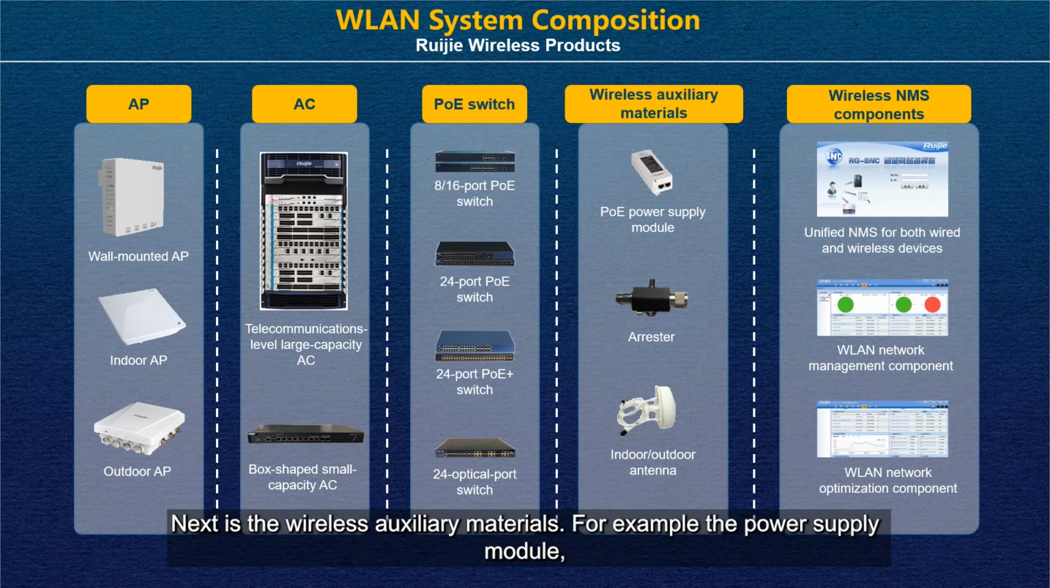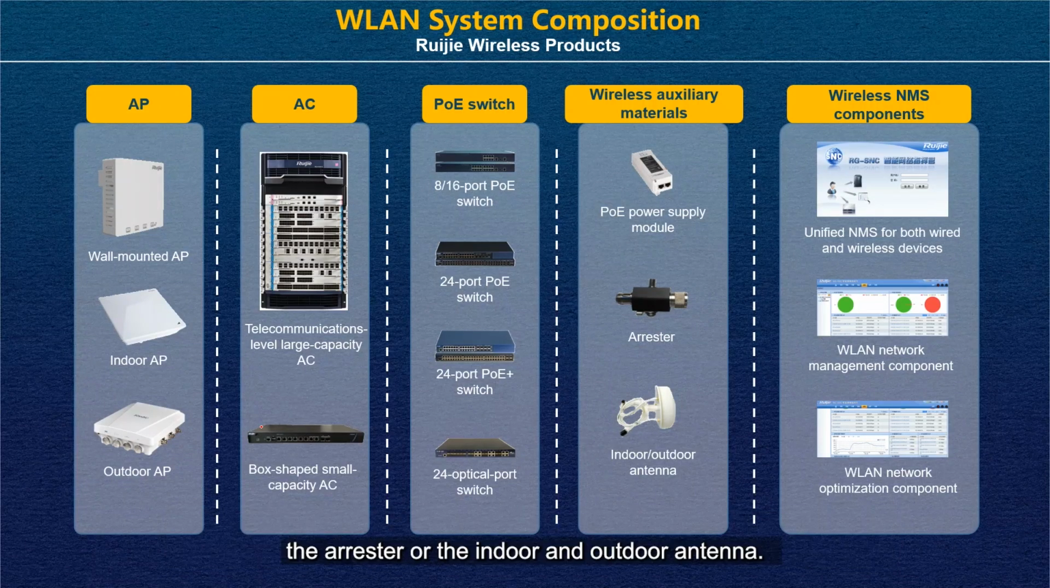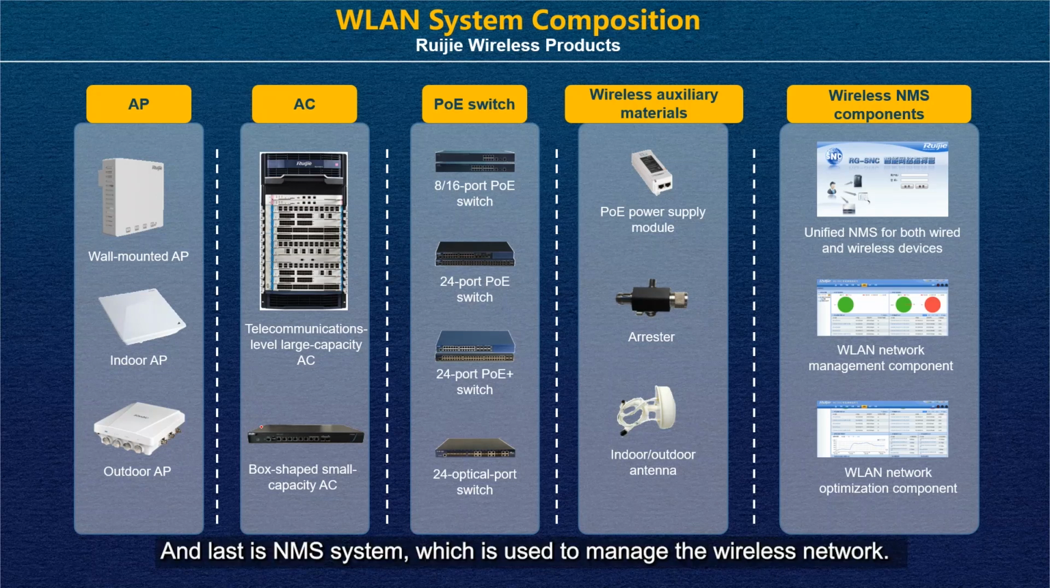Okay, next is wireless auxiliary materials, for example, the power supply module, the arrestor, or the antenna, indoor or outdoor antenna. And last is the NMS system, which is used to manage the wireless network.